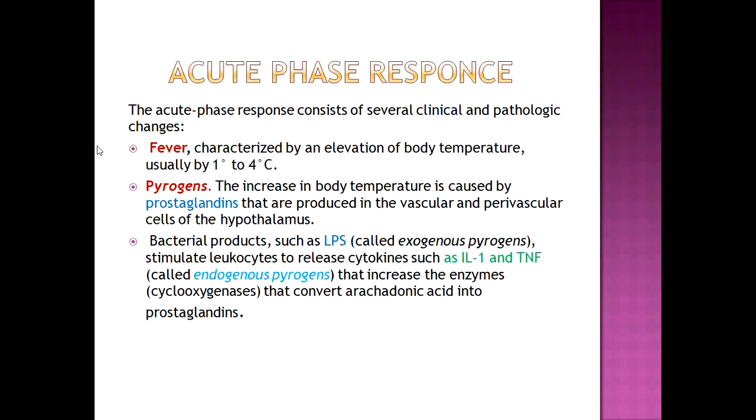First is fever. It's characterized by elevation of body temperature, usually by 1 degree centigrade to 4 degrees centigrade. Pyrogens: the increase in temperature is caused by prostaglandins, which are produced in vascular and perivascular cells of the hypothalamus. Bacterial products such as lipopolysaccharides, called exogenous pyrogens, stimulate leukocytes to release cytokines such as interleukin-1 and TNF. These are called endogenous pyrogens that increase the enzyme cyclooxygenase, which converts arachidonic acid into prostaglandin.